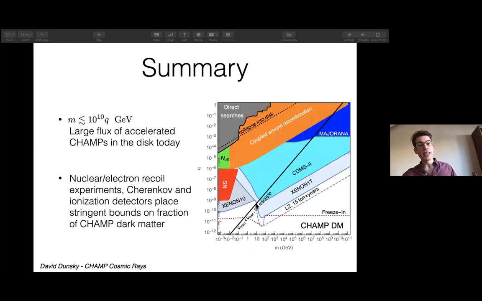And so, just to conclude, here I show a plot on the right showing the total constraints that we find for a fraction of dark matter in champs being 1. For M over Q less than roughly 10 to the 10 GeV, there's a large flux of accelerated champs in the disk today. Nuclear and electron recoil experiments, Cherenkov light experiments, and ionization detectors can produce stringent bounds on the fraction of champ dark matter. So thank you very much.